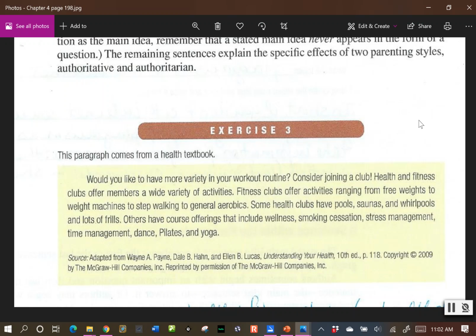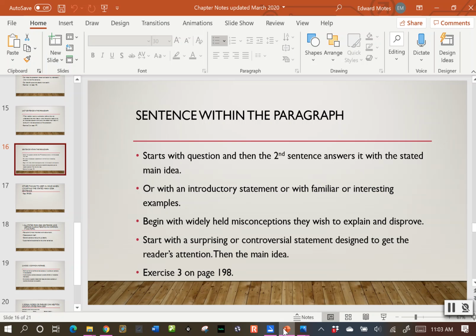All right, so here our first sentence is a question. Remember, your stated main idea is never a question. Okay? This second sentence is okay as an answer, but this third sentence is really the best stated main idea because it has our topic, health and fitness clubs, because those are what gets repeated in the rest of the sentences. And then the main point, they offer members a wide variety of activities. And then the rest of this paragraph is about those activities, whereas they don't talk about activities in this sentence here. All right? So that's an example where the stated main idea is in the middle of the paragraph.